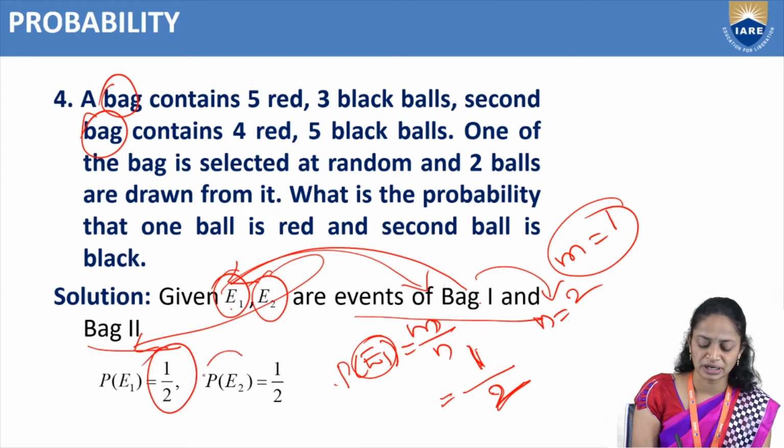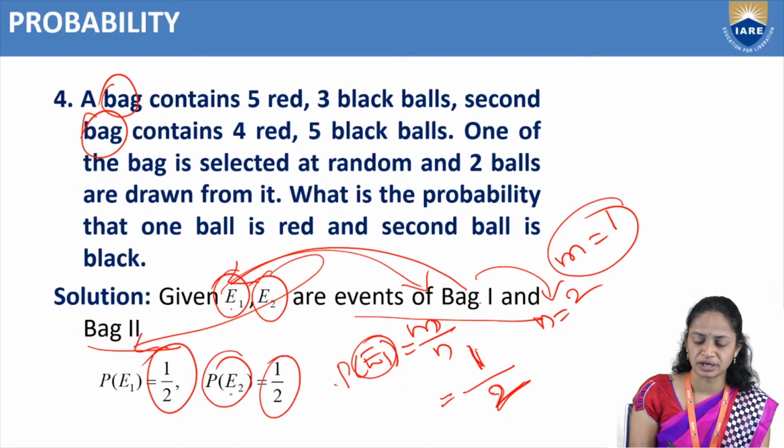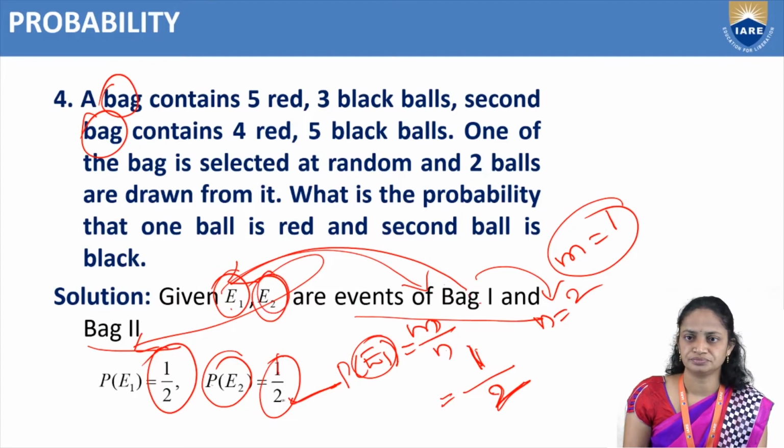So like that, probability of E2 equal to 1 by 2. Total number of events are 2. How many events are there? 2 bags are there. In that E2 is 1 event. So favorable outcome is 1. So P of E2 equal to 1 by 2.